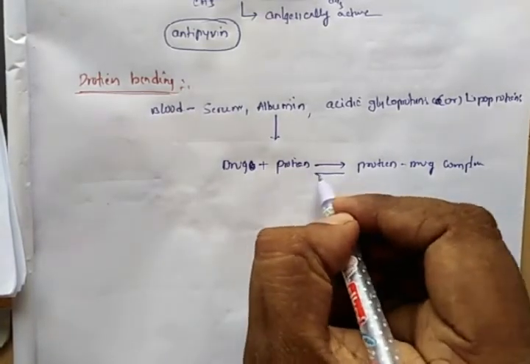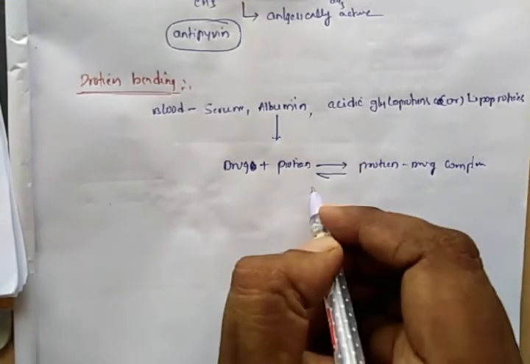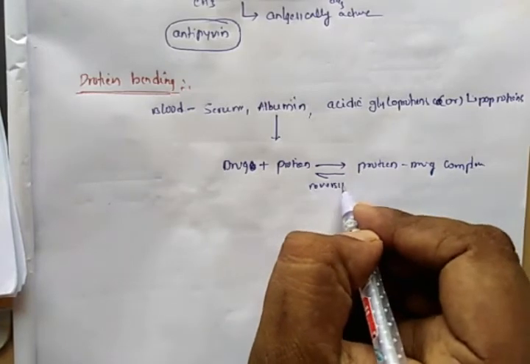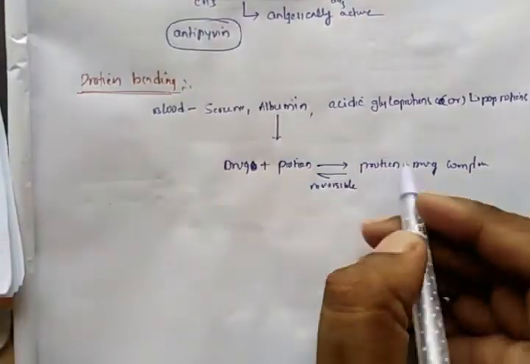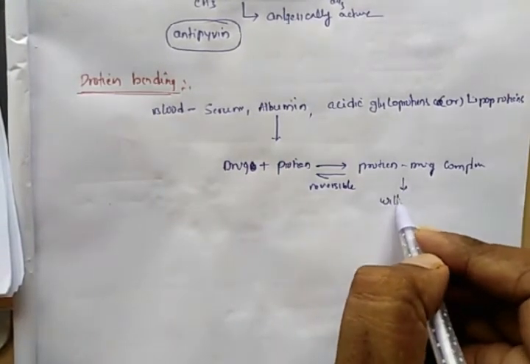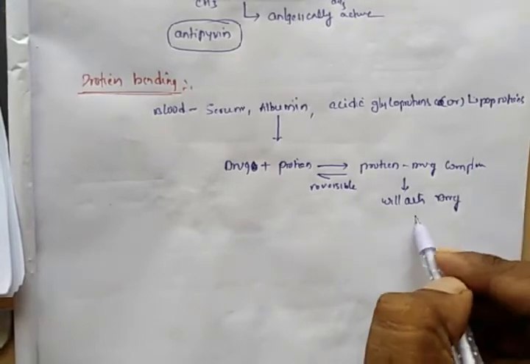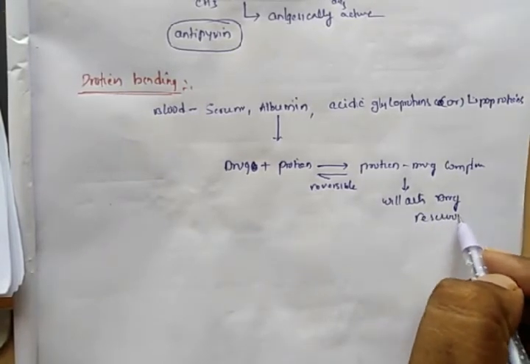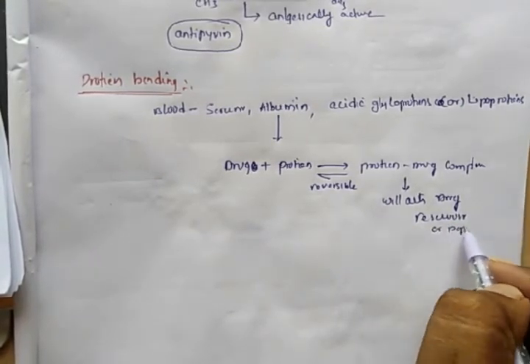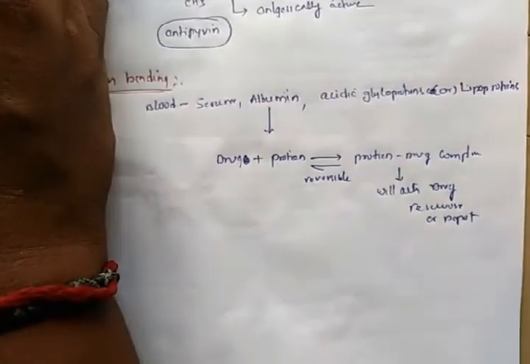It is a reversible process. So this protein-drug complex will act as a drug reservoir or drug depot.